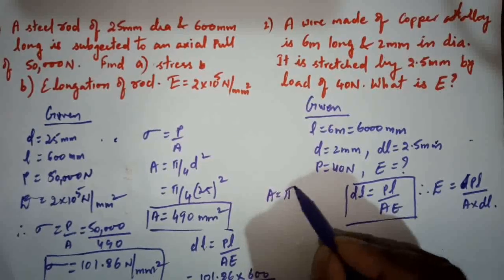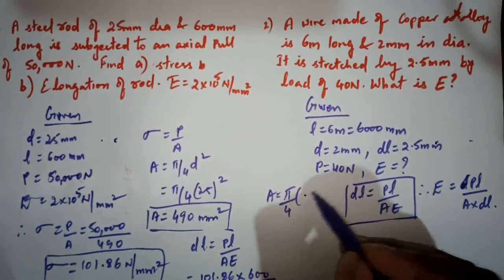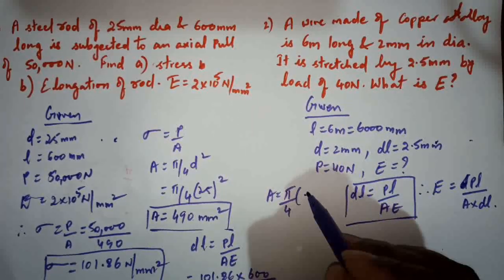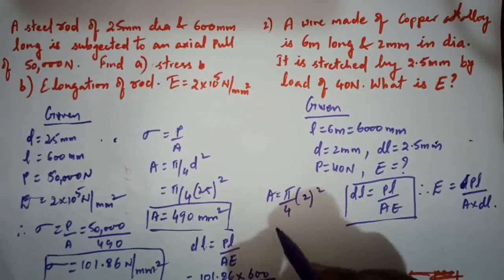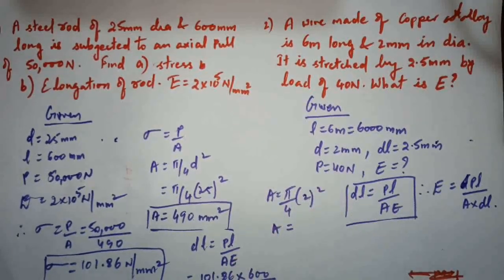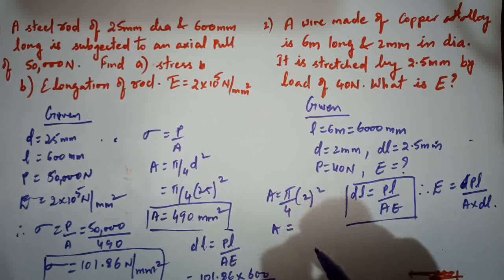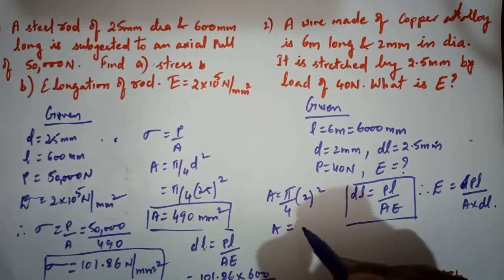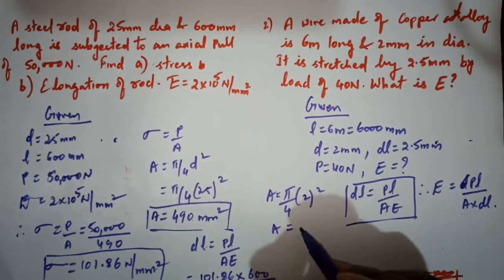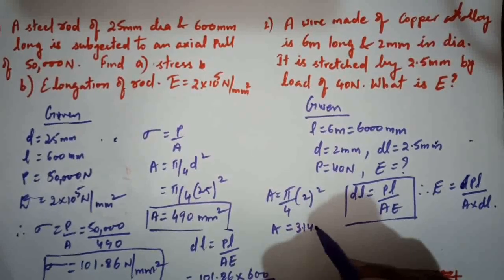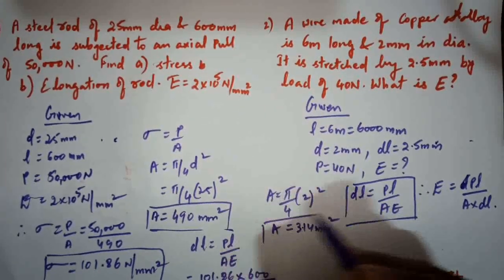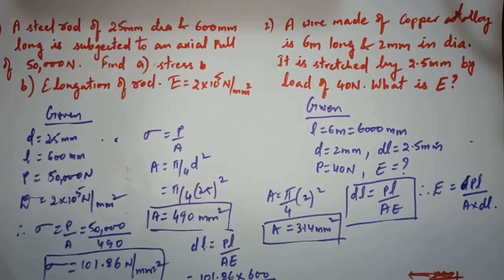Area is pi by 4 d square. D is given as 2 mm. So therefore area equals 3.14 mm square.